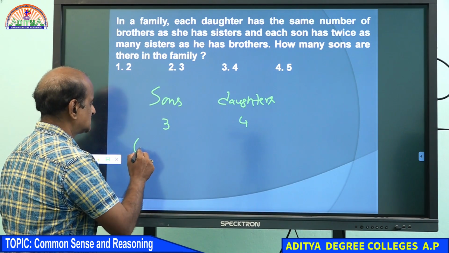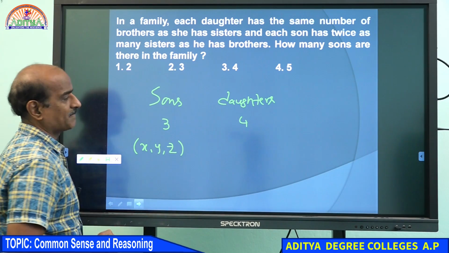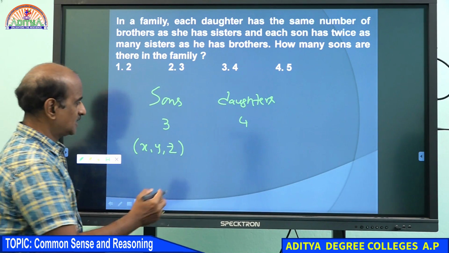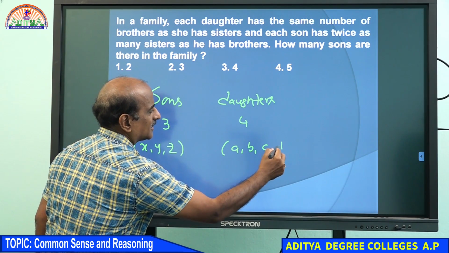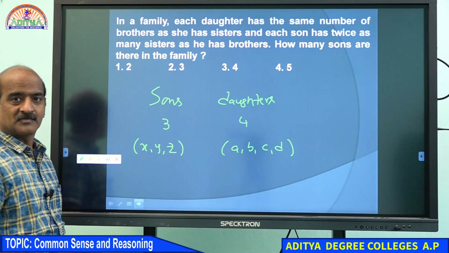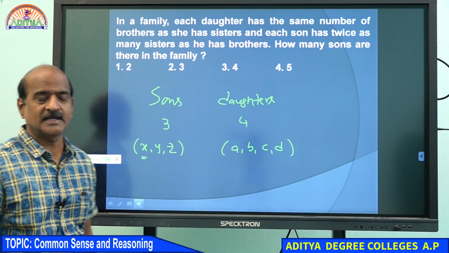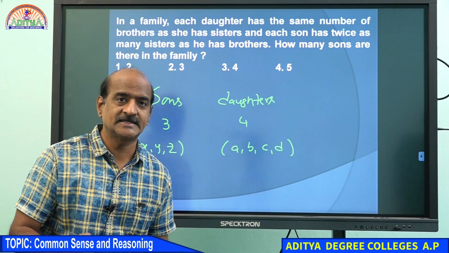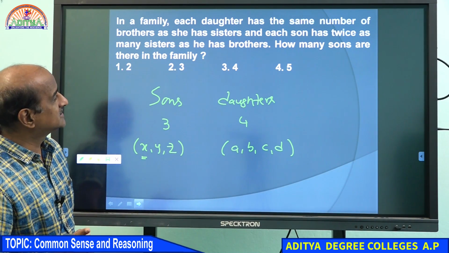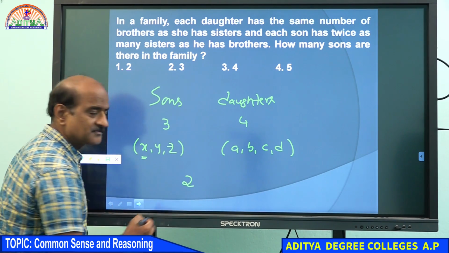Let me suppose the sons are X, Y and Z, and the daughters are A, B, C and D. If you ask any one son, if you ask X, what does he say?